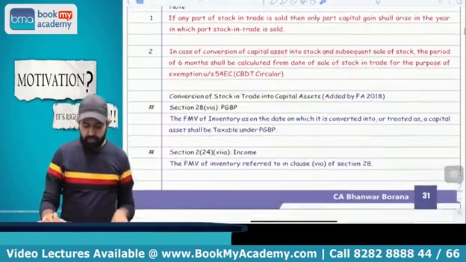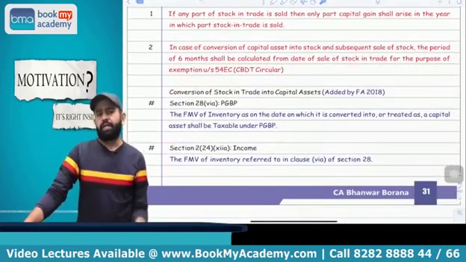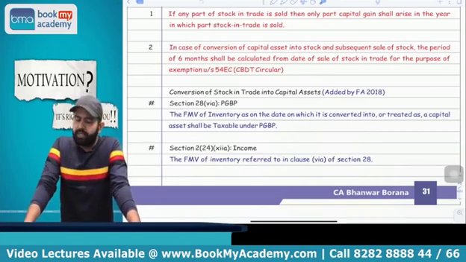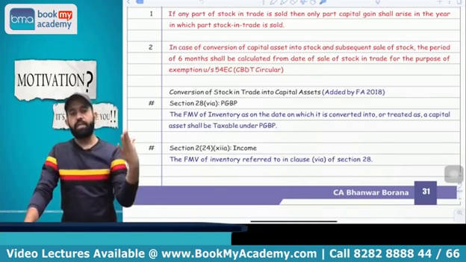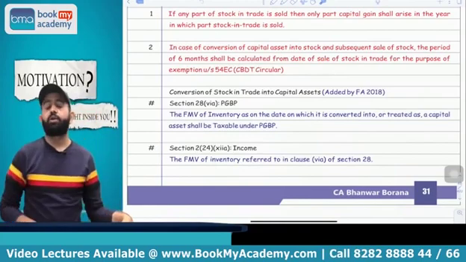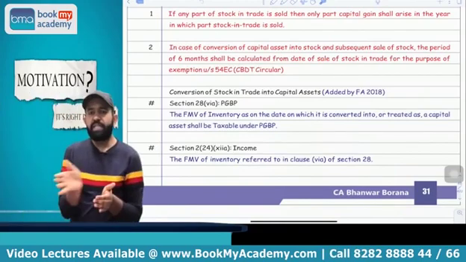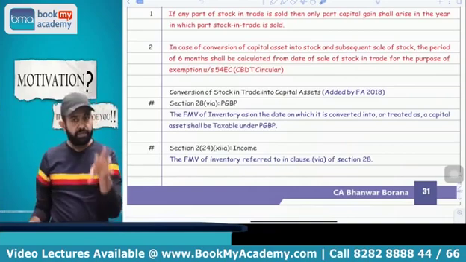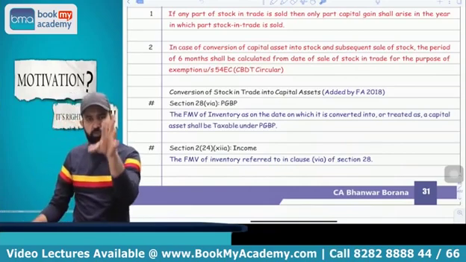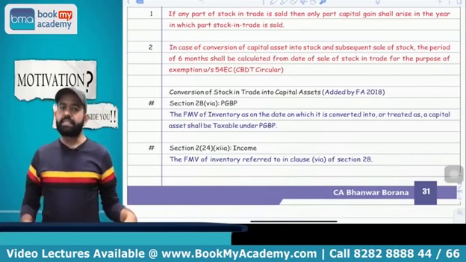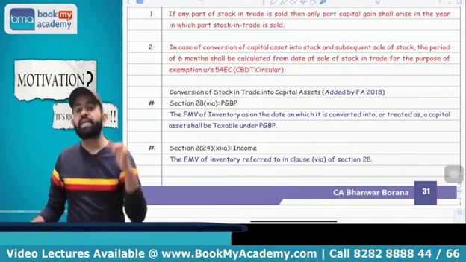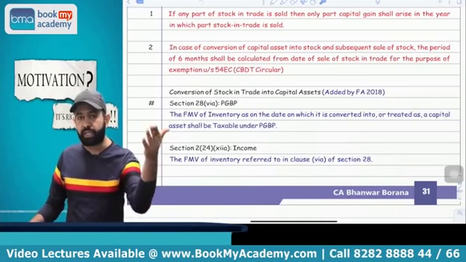Yes. Now there is one CBDT circular, related to section 54EC. In case of section 54EC, you can invest in NHAI, RECL, PFCL or IRFCL bonds. And what is the time limit for acquiring that bond? That is 6 months from the date of transfer. But if section 45(2) is applicable, that 6 month time limit will not be calculated from the date of transfer. It will be calculated from the date on which the stock in trade is sold.